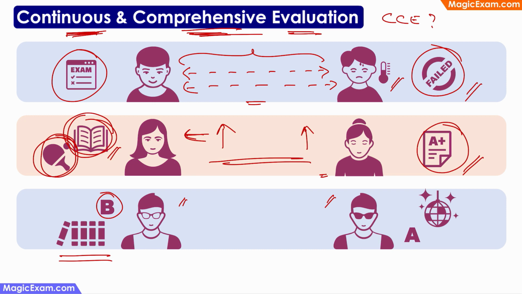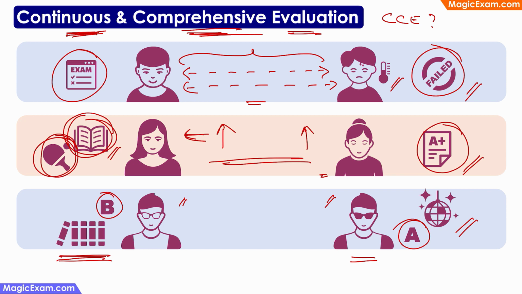Whereas what Suresh did was he partied throughout the year. But just before the exam, he solved some previous question papers and he studied some guidebooks. And because many of the questions got repeated, he did well and he got A in the final exam. But if you actually look at it, Ramesh has actually understood the subject better, whereas Suresh just managed to do well in that one final exam, even if he has not understood the subject so well.